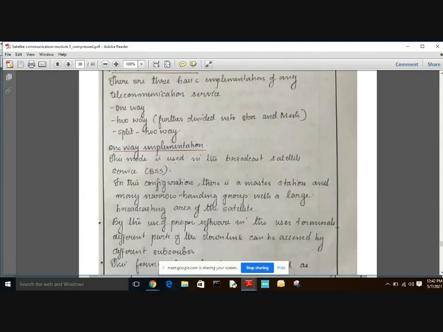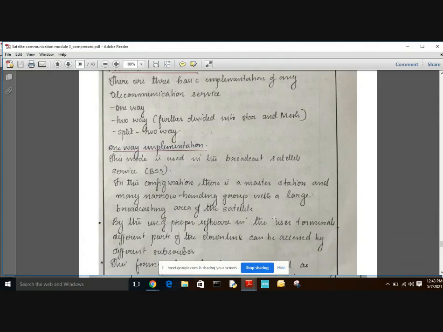The one-way implementation is used in broadcast satellite services like TV broadcasting satellites. In this configuration, there is a master station and narrowband groups with a large broadcasting area of the satellite. The master station is our hub. In this one-way broadcast system, there is only transmission and there is no reception.